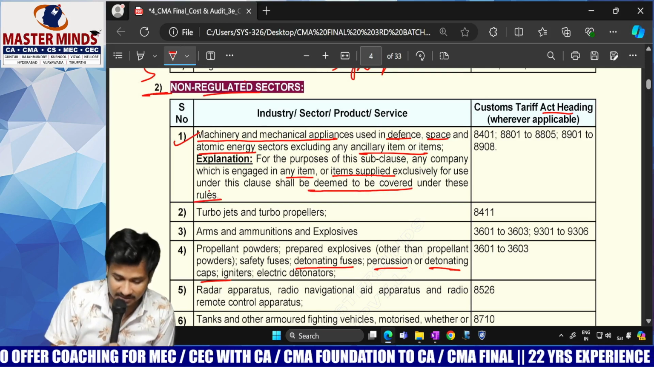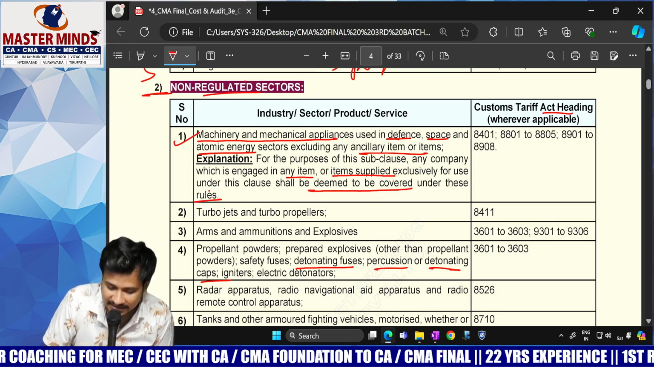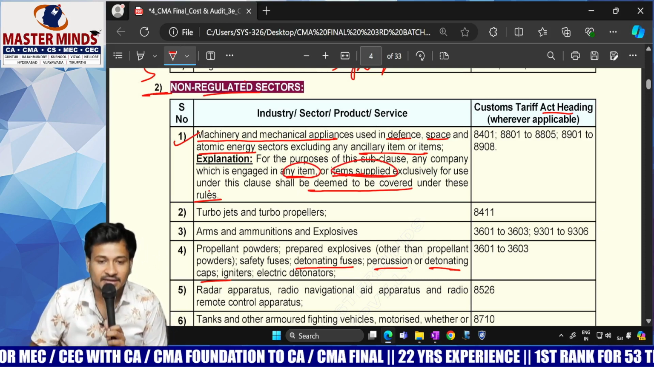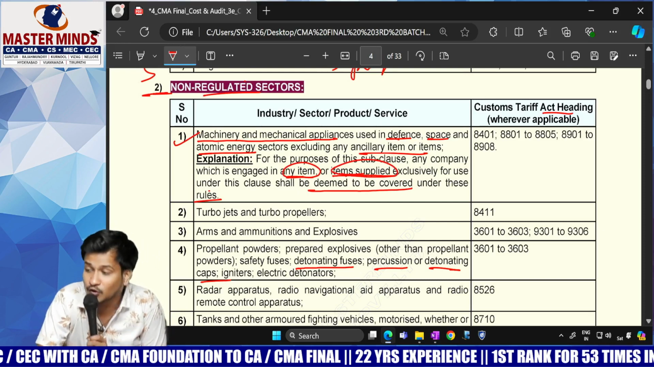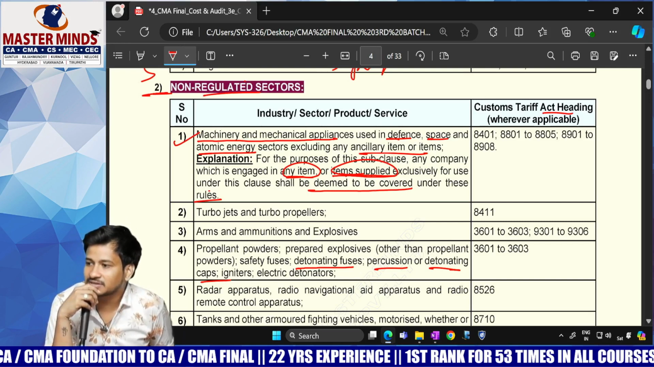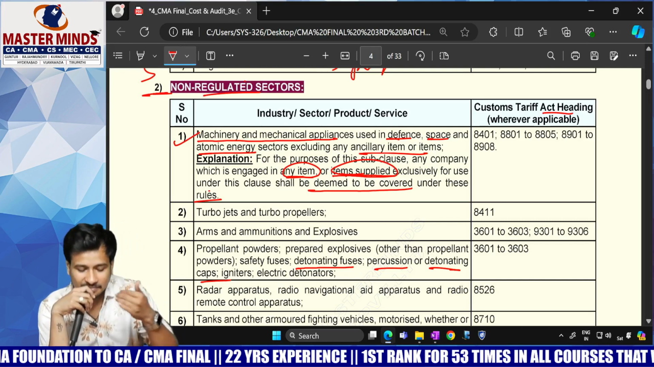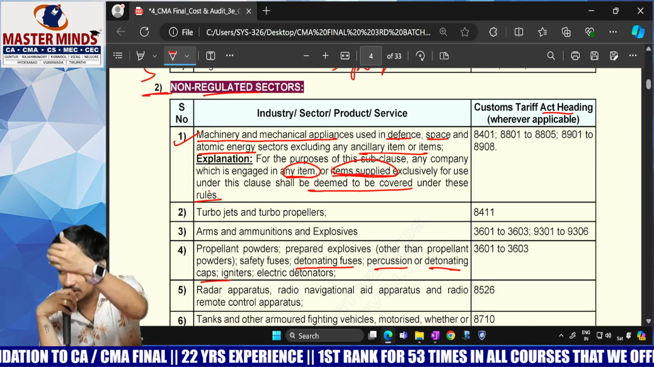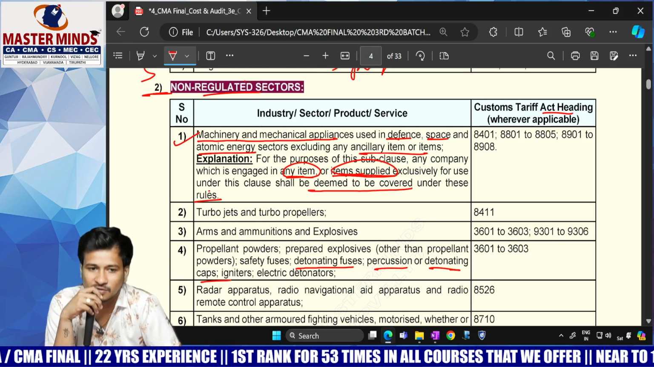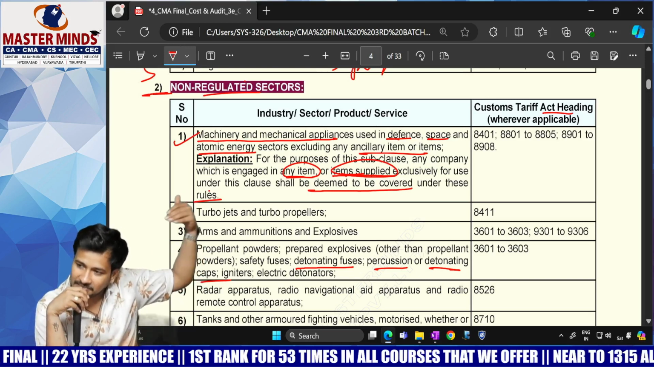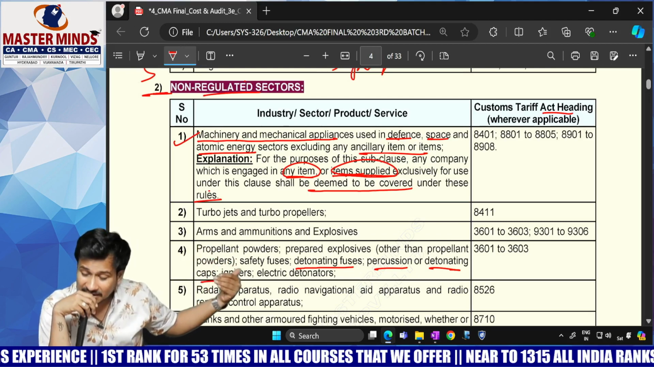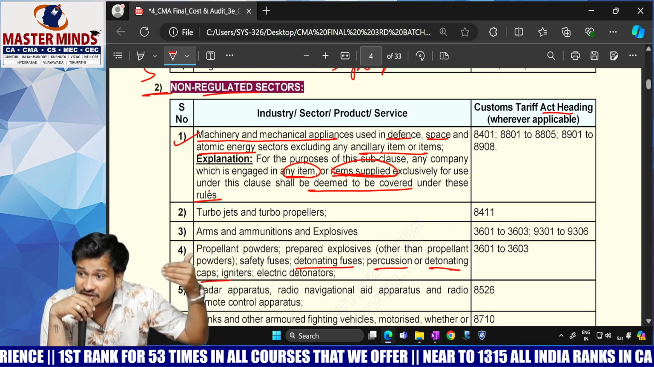Any company which is engaged in any item or items supplied exclusively for use. Say, for example, I am manufacturing a machine and that machine is exclusively used in defense. So I need some raw material, yes or no? That raw material is supplied by some other company. Clear? Items supplied exclusively for use.